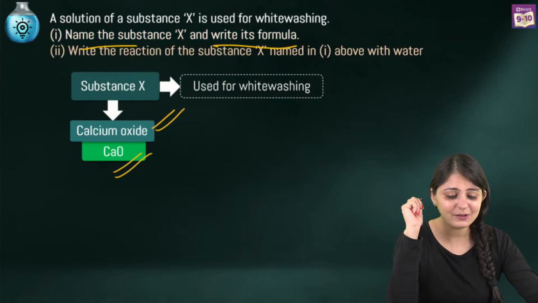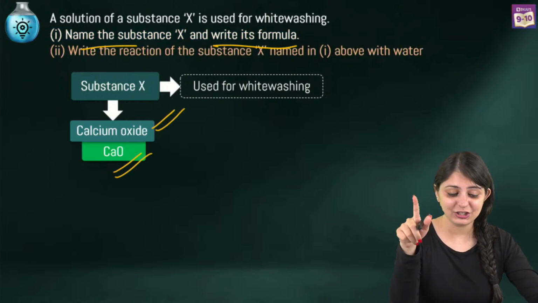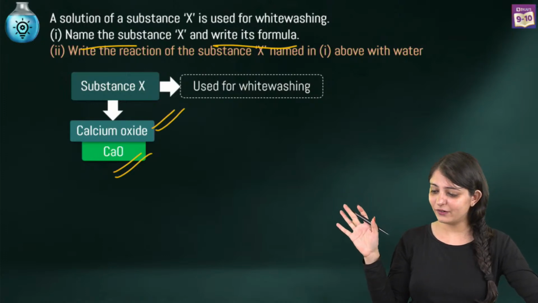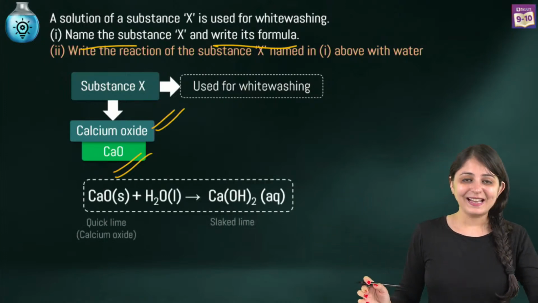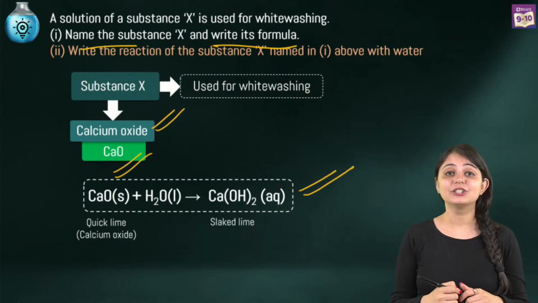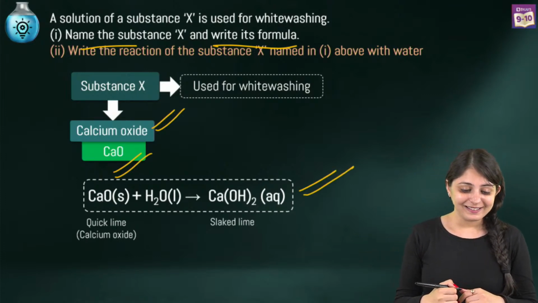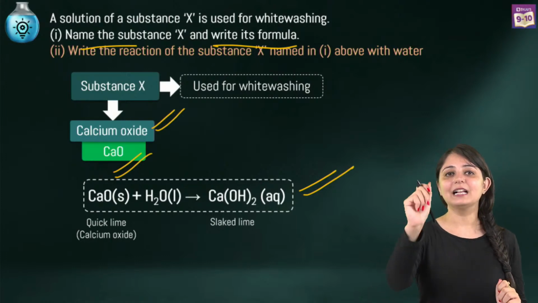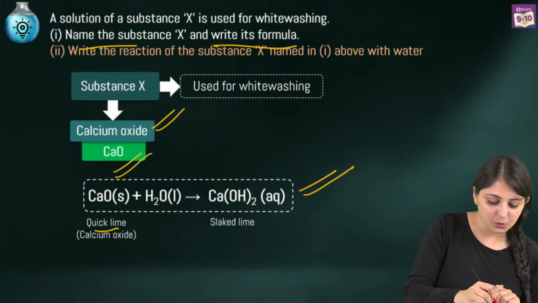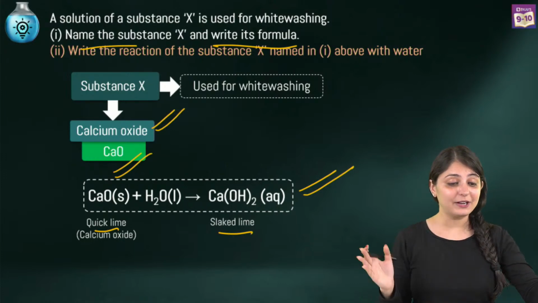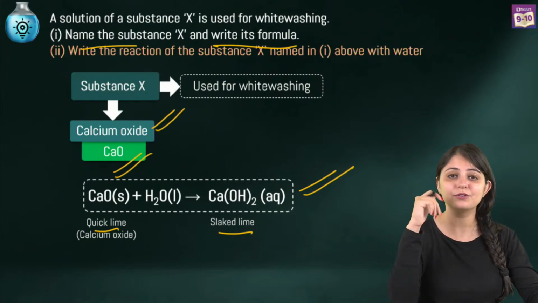Now, the second part of the question says you have to write the reaction with water. Kunal has already mentioned. Muskan has also written the answer. The answer came really quickly. Calcium oxide reacting with water giving you slaked-lime, that is calcium hydroxide. Yes, correct. Calcium oxide is also known as quicklime. Calcium hydroxide is also known as slaked-lime. So quicklime is calcium oxide, slaked-lime is calcium hydroxide. Remember these terms, they are going to be really helpful.